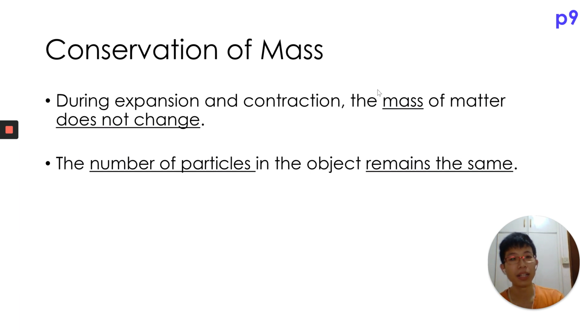During expansion and contraction, the main key point is that the mass of matter does not change, as the number of particles in the object still remains the same. It's the same idea of 9 people in a bigger room now reducing or downgrading to a smaller room with 9 people also. The mass of the people doesn't change because we have 9 people from the start, 9 people after that. So the mass doesn't change.